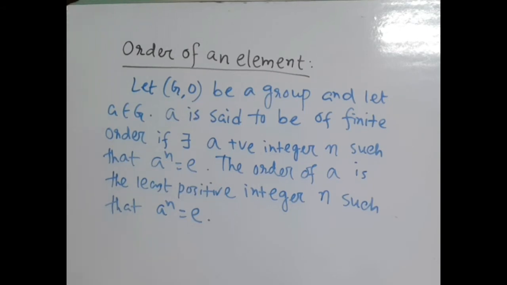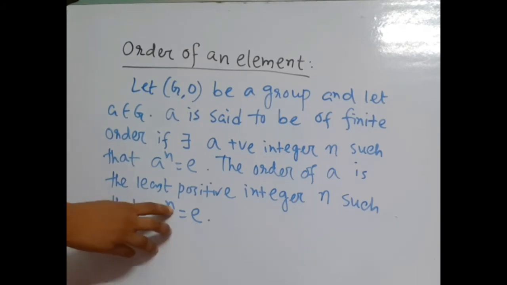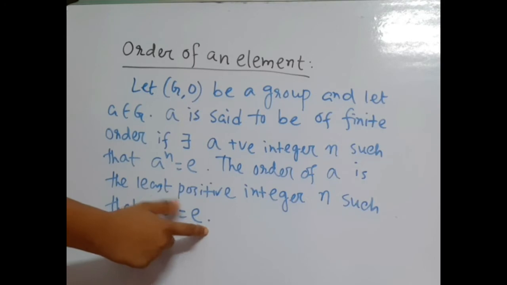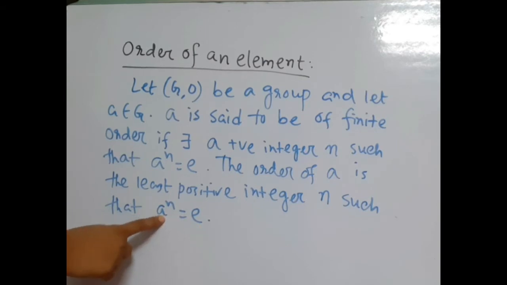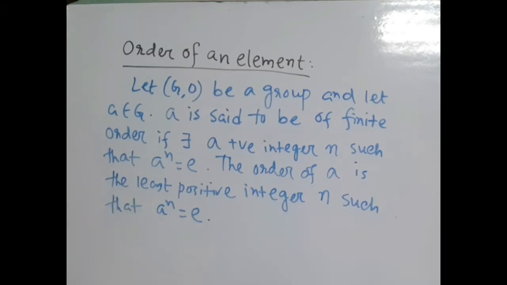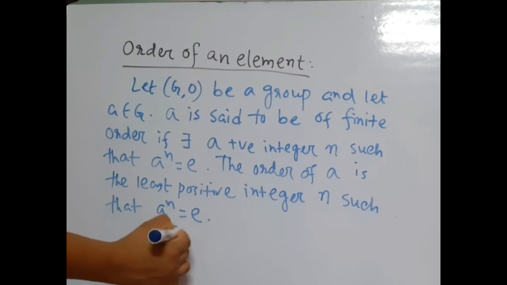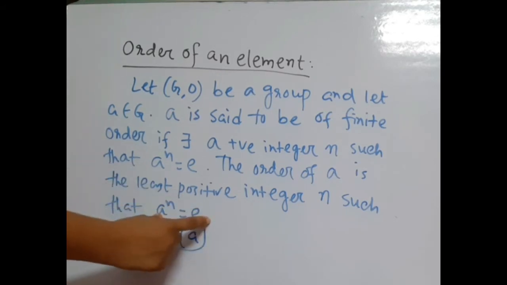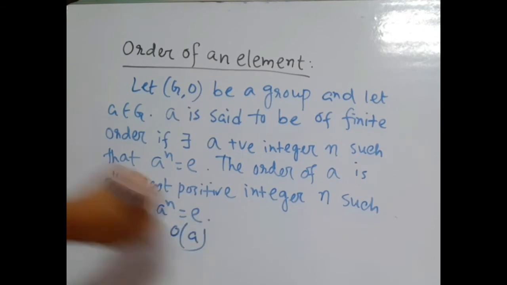Now the order of A is the least positive integer n such that A to the power n equal to E. If n is the least positive integer such that this holds, that is A to the power n equal to the identity element in G, then we say that the order of A is n, and it is denoted by order of A. So from this we can say that order of A equal to n.